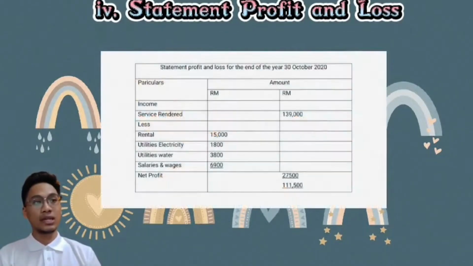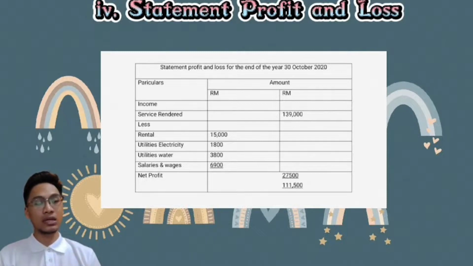So the fourth one is the statement of profit and loss. This is the statement profit and loss for the end of the year 30 October 2022. On the credit side, service rendered is 139,000. For the rental on the debit side is 50,000. Utilities electricity is 1,800.